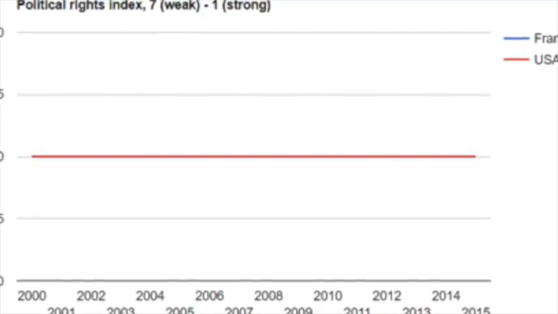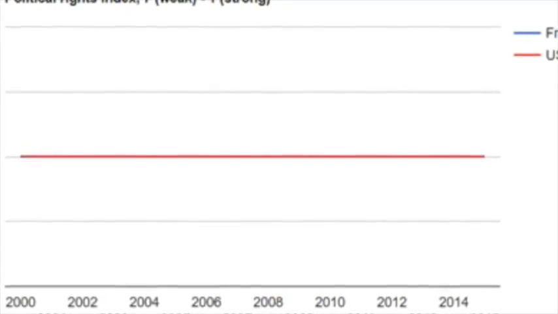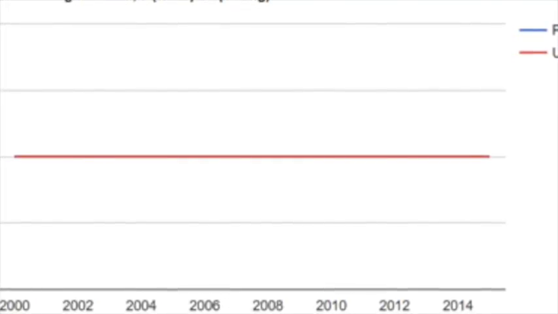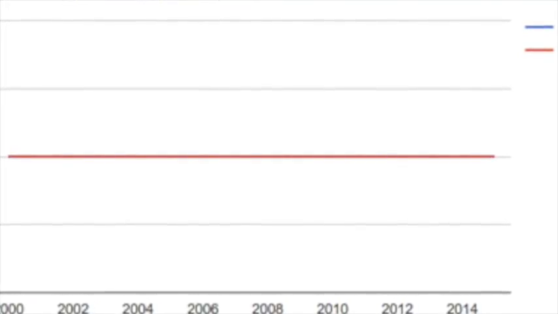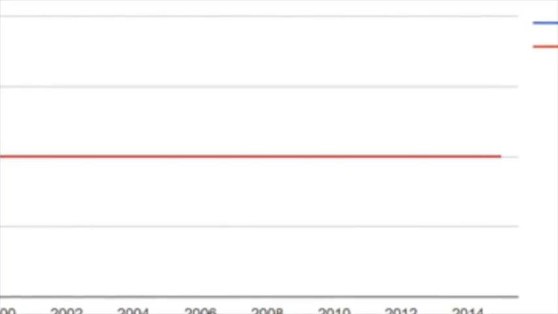According to Freedom House, France has a political rating of 1, which indicates that the people have strong rights. Civil liberties is also rated at a 1, so people are allowed more freedom of expression, beliefs, and individual rights.